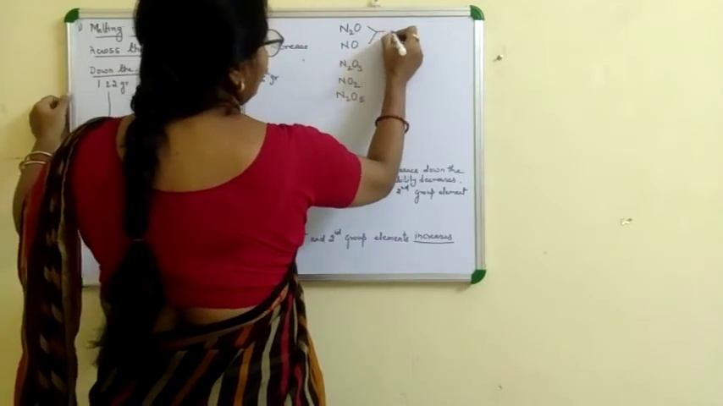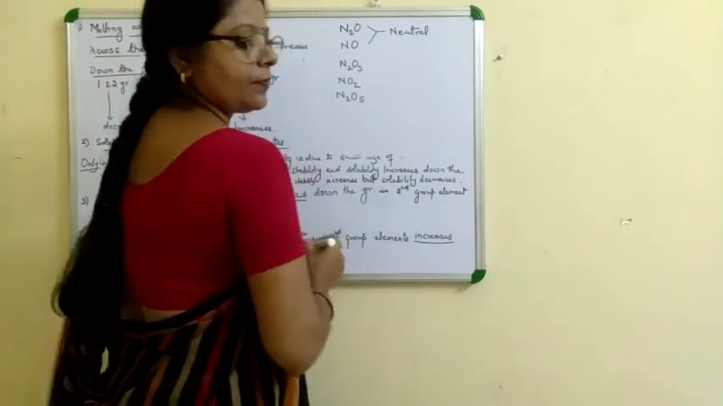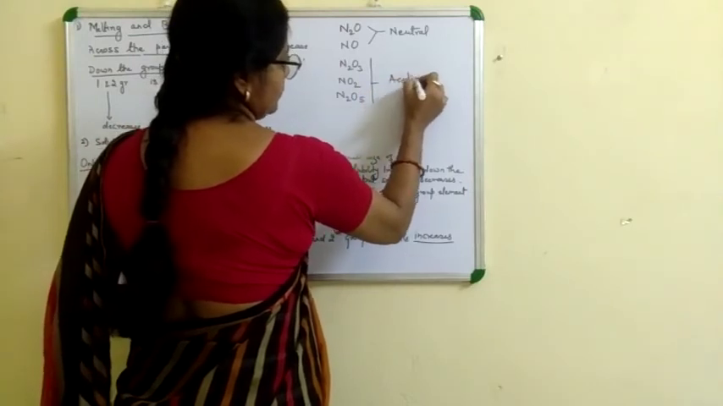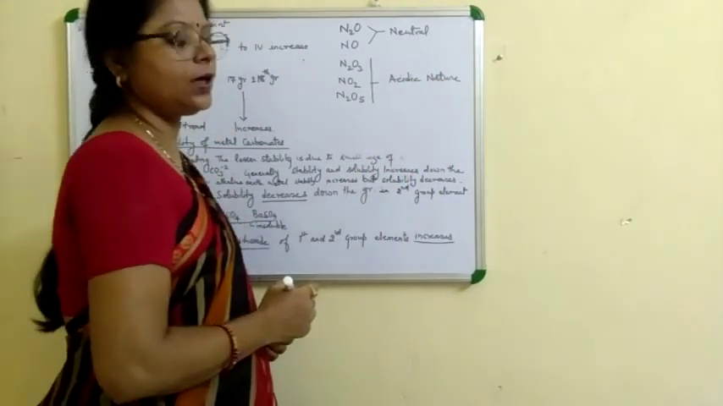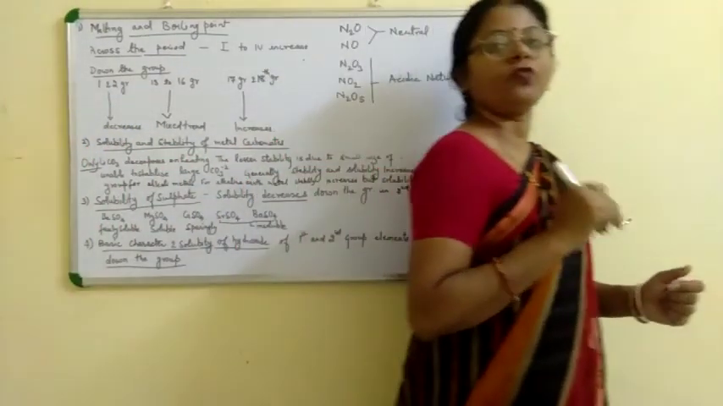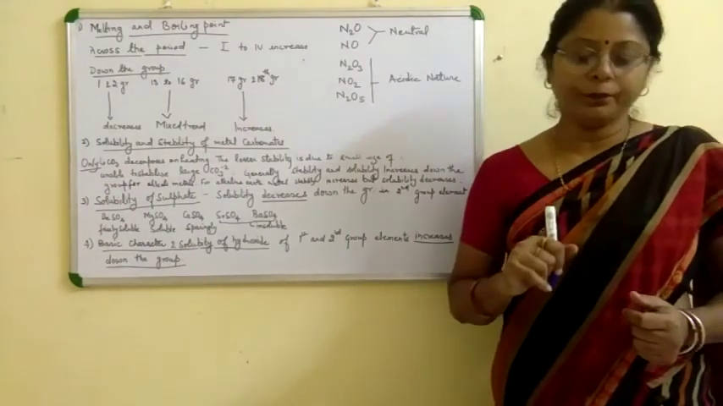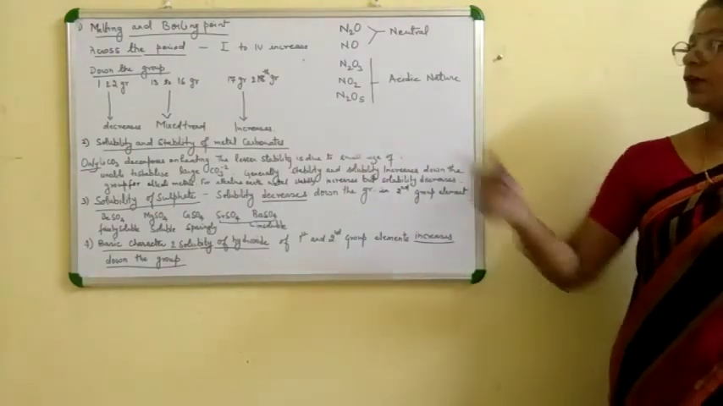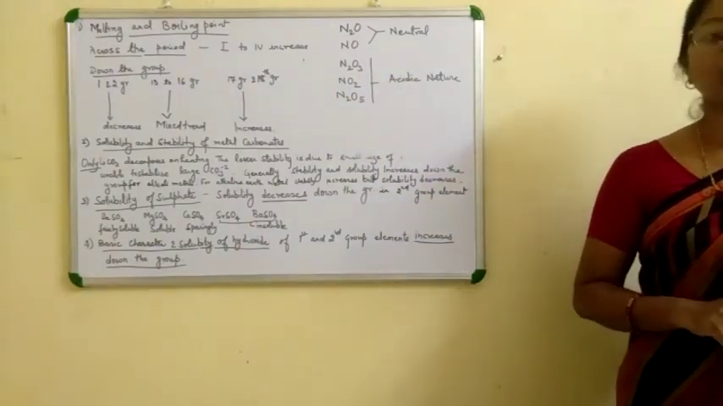These two are neutral in nature and these three are acidic in nature. So this is the general trend. As the percentage of oxygen increases, if an element forms different oxides, or a number of oxides, the acidic character also increases.